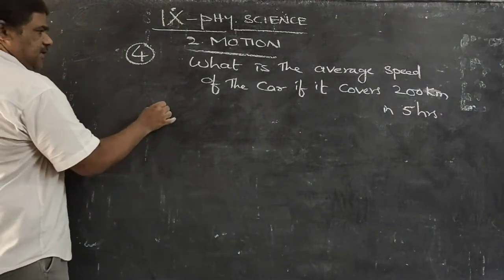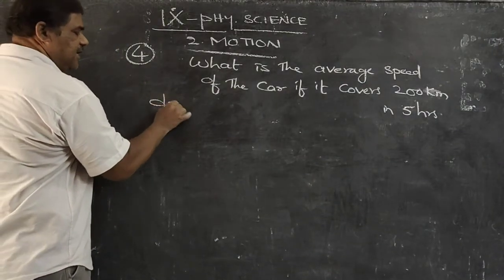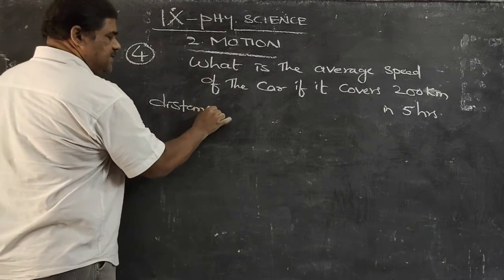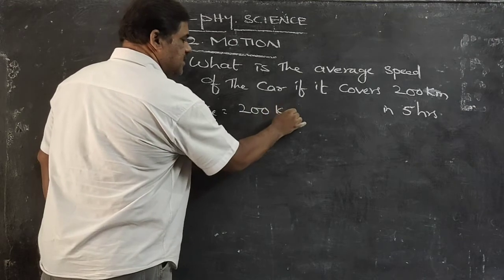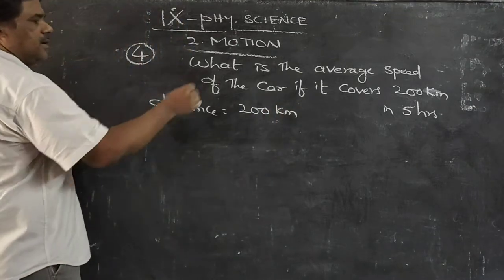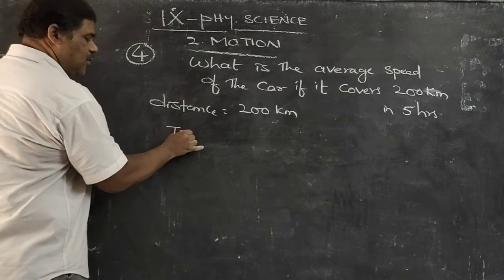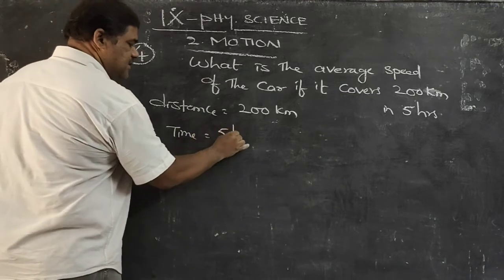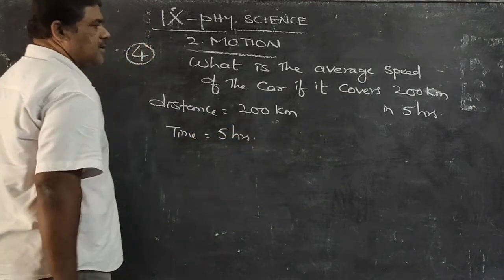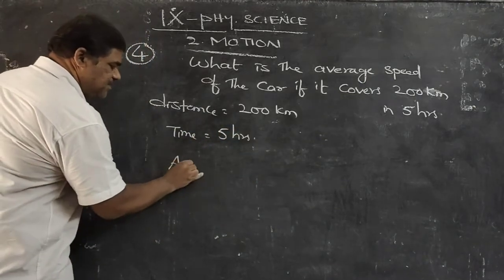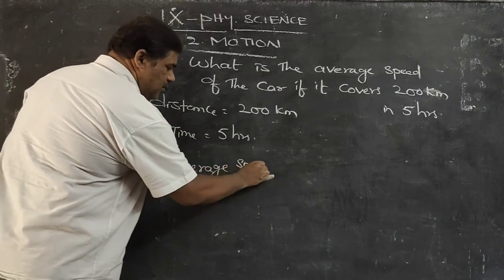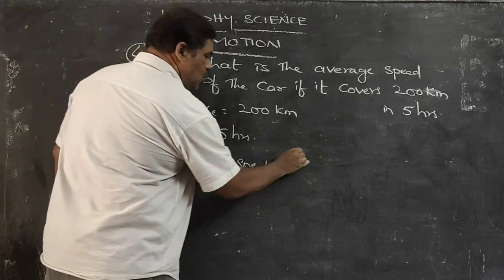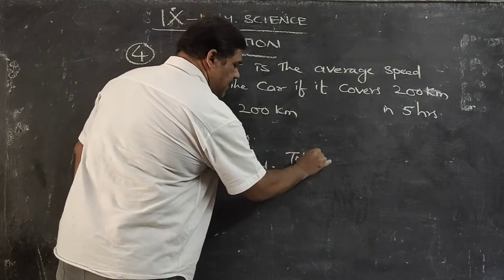Here the distance traveled is 200 kilometers and the time is 5 hours. Average speed is equal to total distance traveled divided by time.